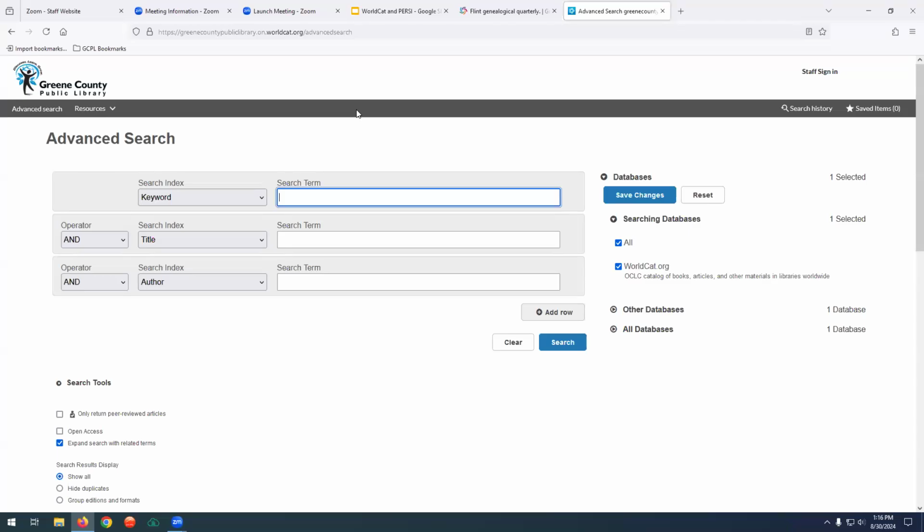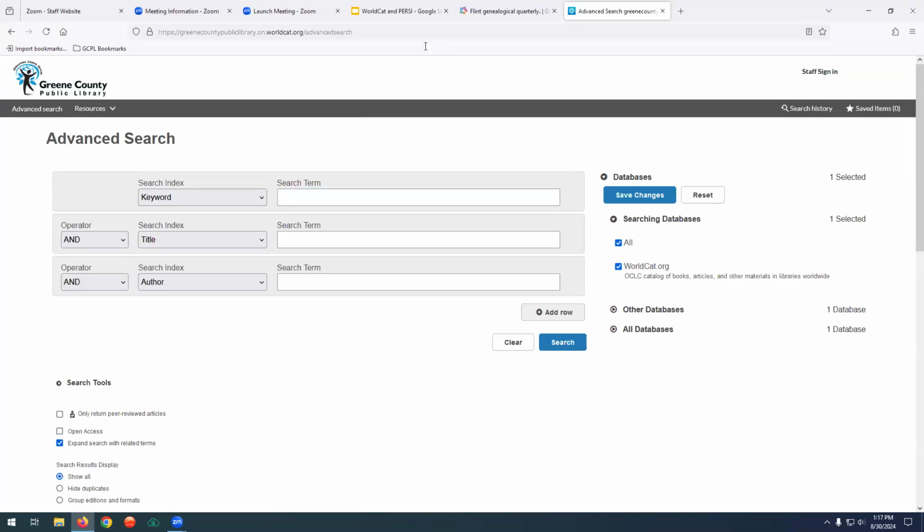All right. So big question is, this is great, wonderful. How do I know what I want to look for and request? How do I find the stuff that I want? So you can go through the GCPL webpage, find books that you want. You can go to Google Books to find information and find books that you're looking for. I'm going to be doing another video on that in November, so stay tuned for how to find Google Books to use WorldCat for. Your historical societies and PERSI, which we're going to get into right next.